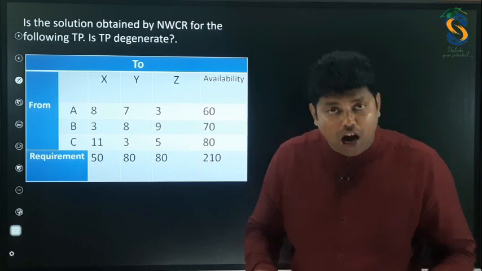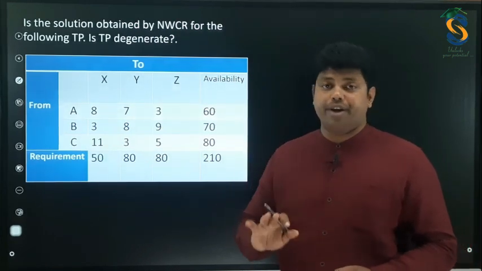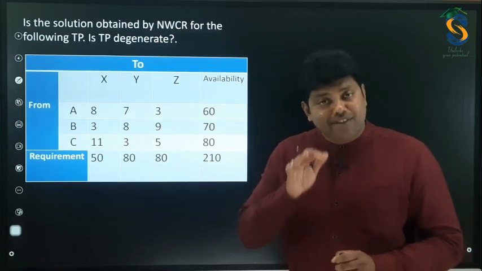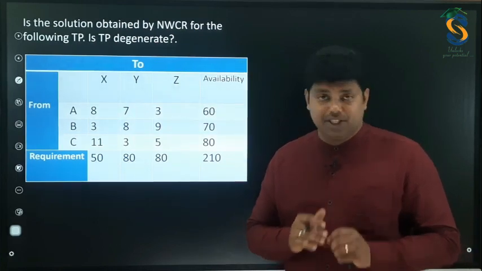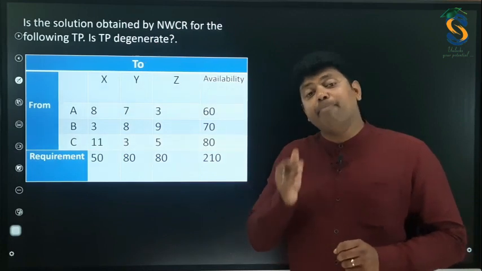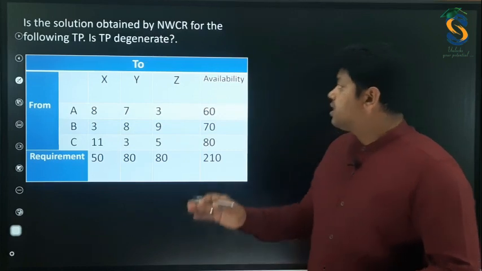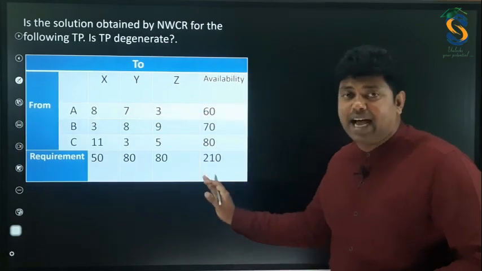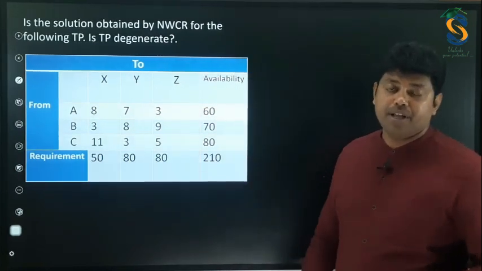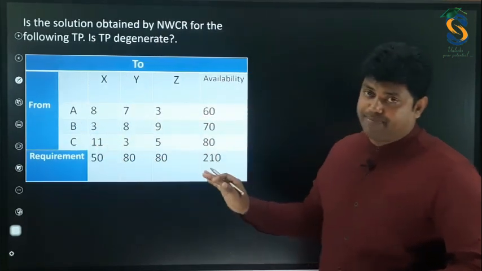First, our job is to check whether the given TP is balanced or not. Normally, in our syllabus, they give balanced problems, so forget about unbalanced TP. By default, the requirements and availability sums will be the same. Now, let me explain each cell.